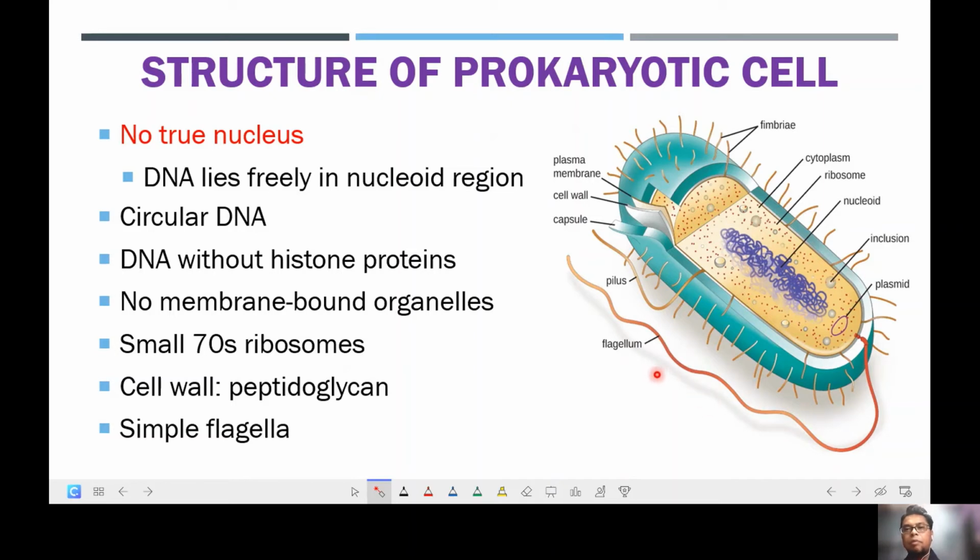The flagellum of the prokaryote is different from the flagellum of the eukaryotic cell. Why? Because the flagellum of the prokaryotes will be considered as a simple type, meaning that they do not have any microtubules within the flagellum. We need to differentiate between the structure of the prokaryotic cell and the structure of the eukaryotic cell.